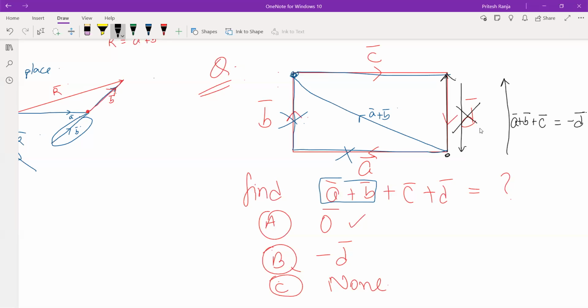And if I want to reverse this D vector, it will be minus D vector. Now we can say they are equal because their directions are the same and magnitude is the same. So I equated them. Now if I bring this minus D vector to the left, we get A plus B plus C plus D is equal to 0 vector. So A is the right choice.